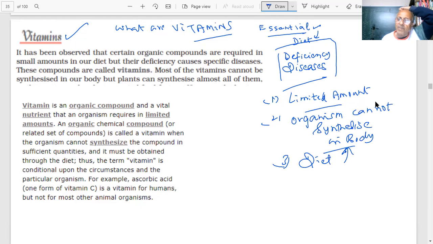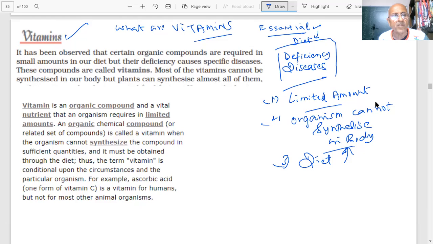Our body is a complete chemical factory. You are aware of that. It can manufacture a lot of things, right? But it cannot synthesize everything. So we will need vitamins. Vitamins have to be taken from the diet, depending on the circumstances.